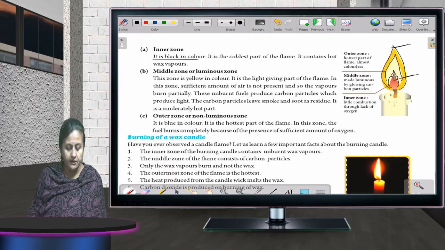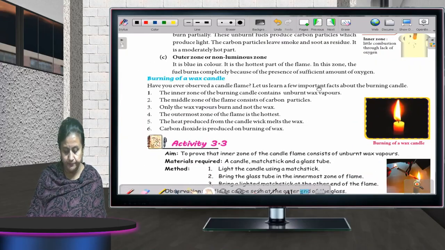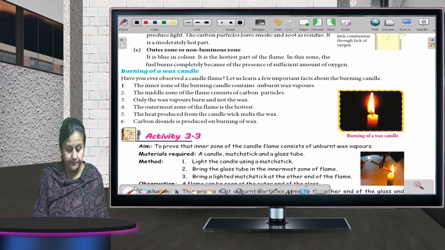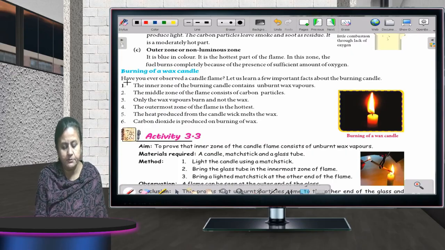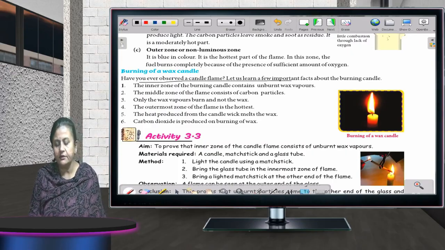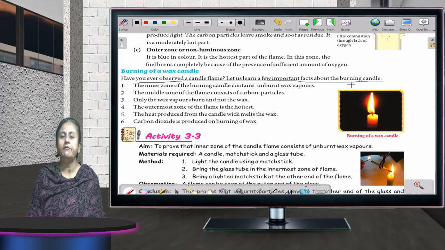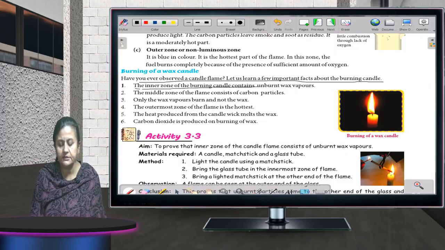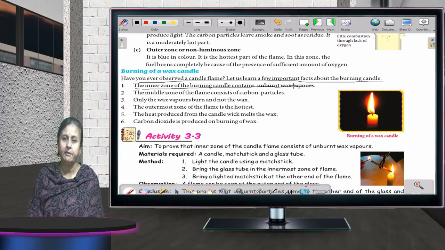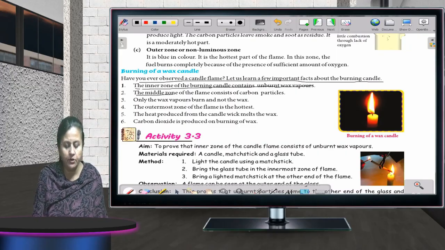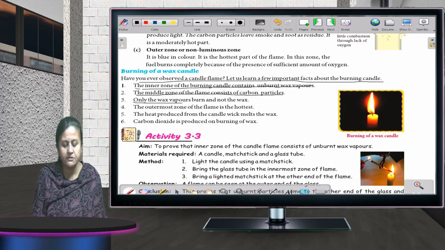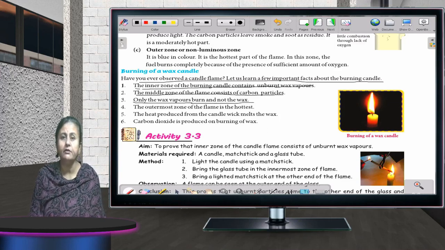Fine. Now burning of wax candle. Have you ever observed a candle flame? Let us learn a few important facts about burning a candle. First, the inner zone of the burning candle contains unburned wax vapors. The middle zone of the flame consists of carbon particles, and only the wax vapors burn and not the wax.